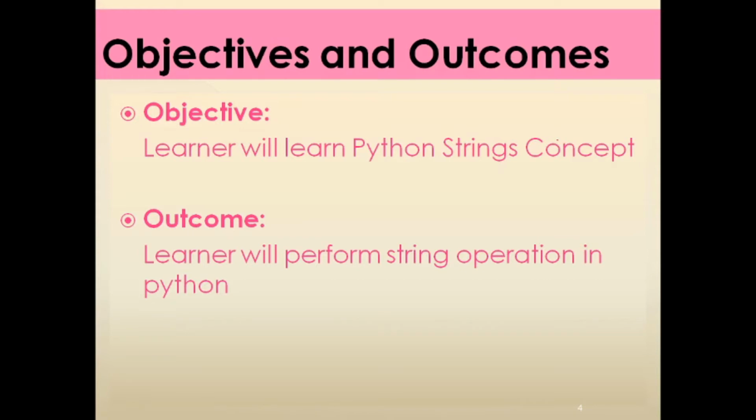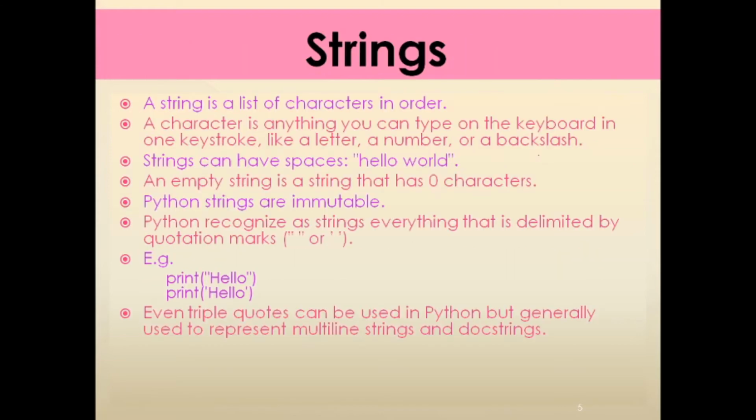Before starting the actual concept, we will understand the objective and outcome of this string concept. Today we will only learn some part of the string concept, and the remaining part we will take in the next video. Okay, let's start today's session. The objective of today's session is that the learner will learn the Python string concept. The outcome of this session will be that the learner will perform string operations in Python.